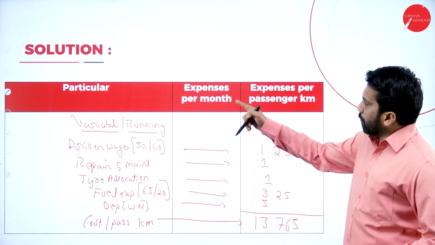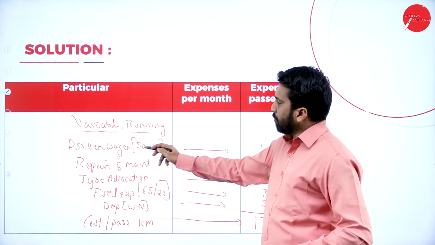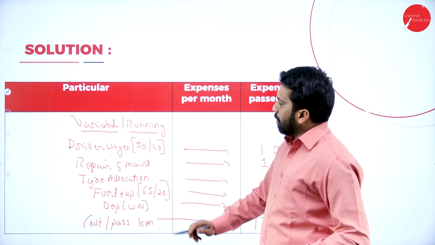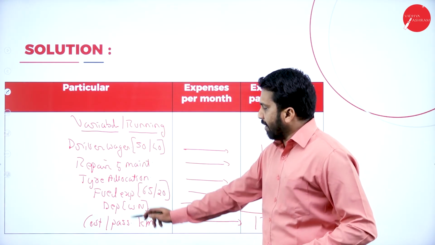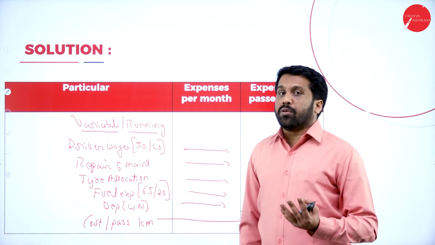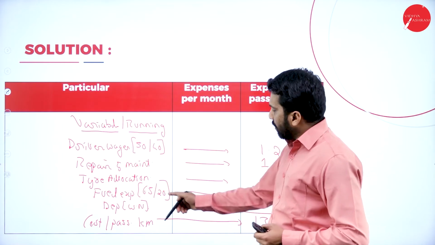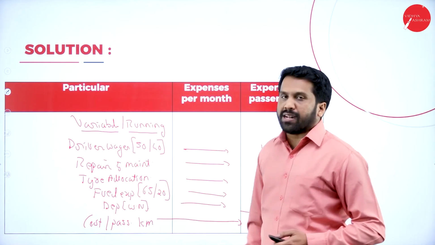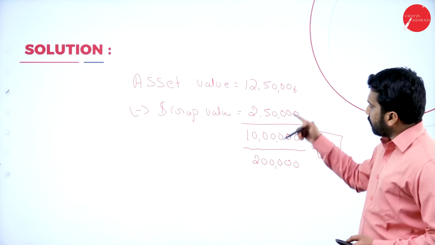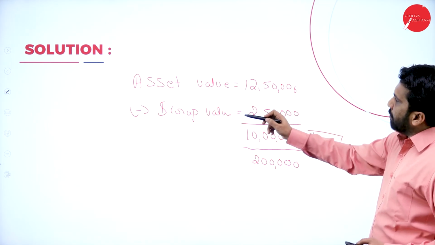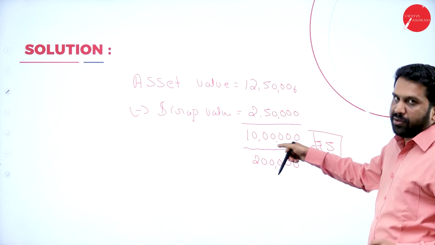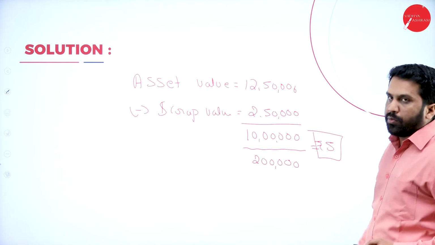Then we come for all the variable. Driver wages 50 divided by 40. Repair is direct, tire direct. Fuel is total liters divided by your number of kilometers. Then depreciation we have done in the working note. Asset value minus scrap, you will get actual value divided by number of kilometers.